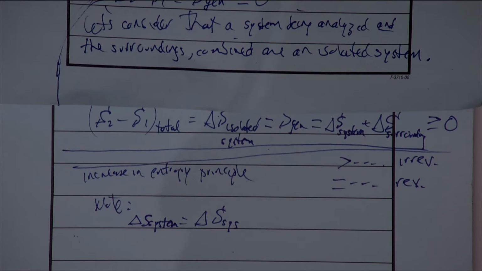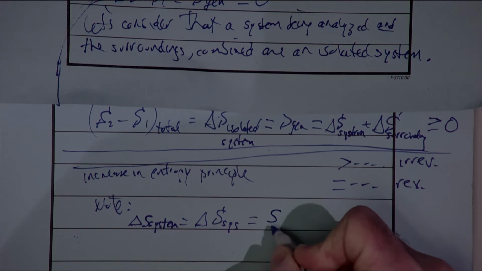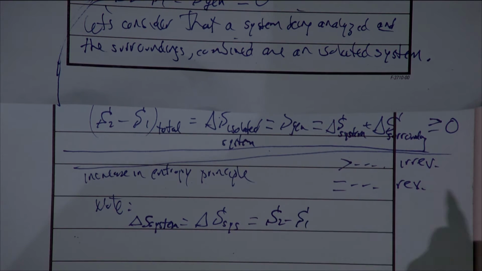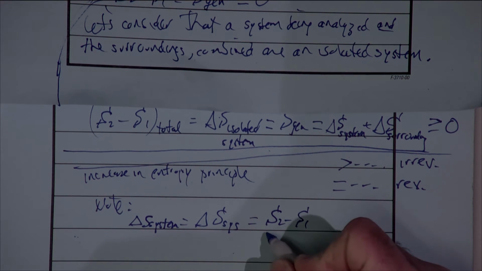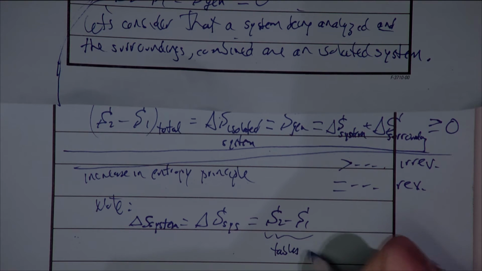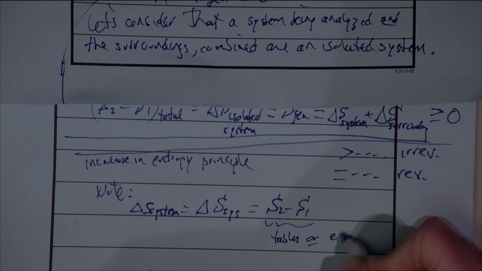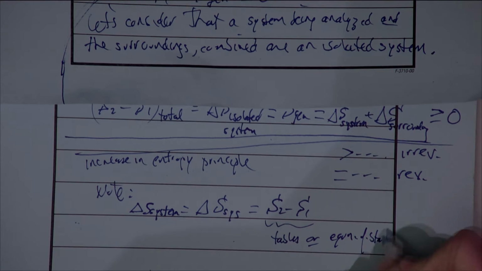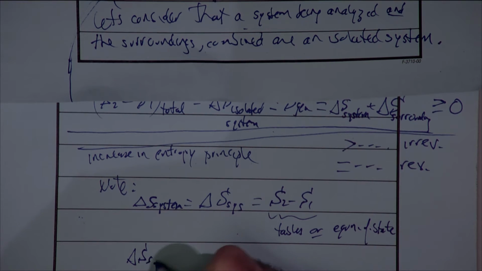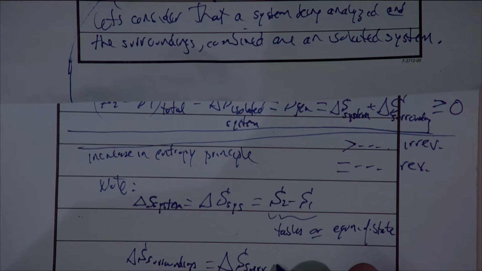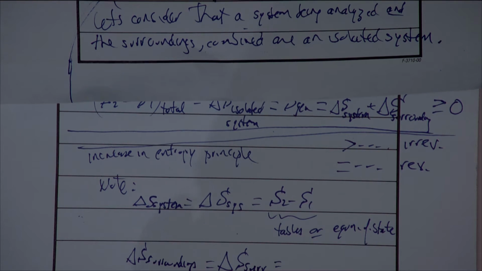Or perhaps if we have an ideal gas, then we'll have to use some sort of an ideal gas equation of state. But still, this is just going to be found as S2 minus S1. And these are just properties. So this is just going to come from our tables or possibly an equation of state. Okay. Now what about the surroundings? So again, I'm just going to abbreviate this SURR so I don't have to write out surroundings over and over again. How might we go about calculating this?